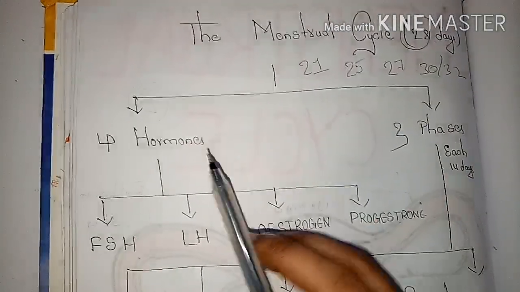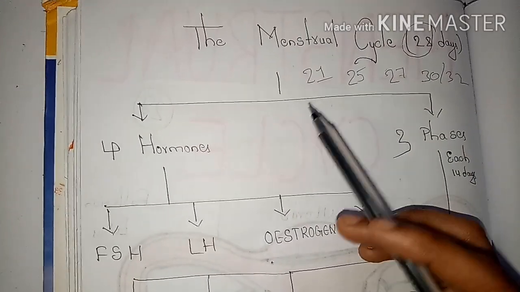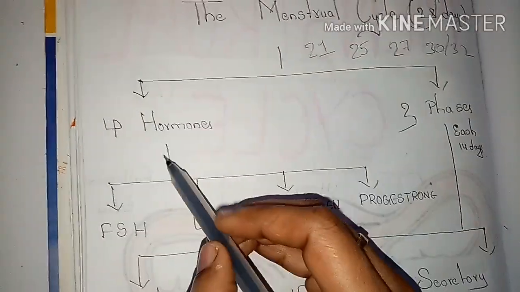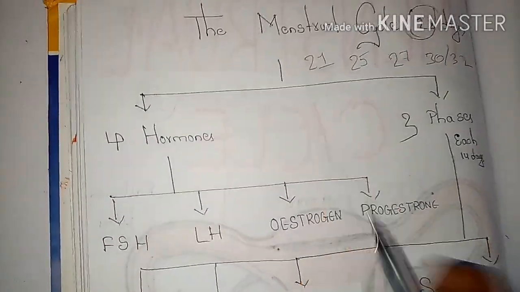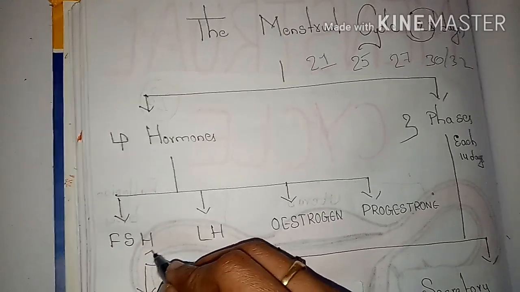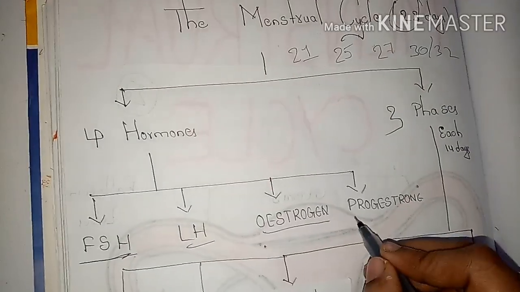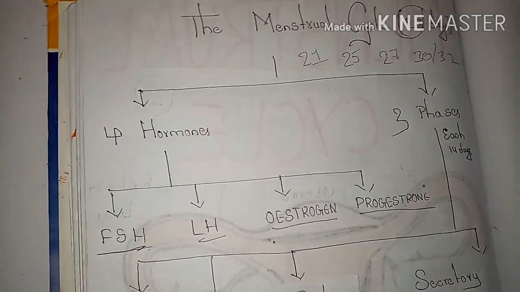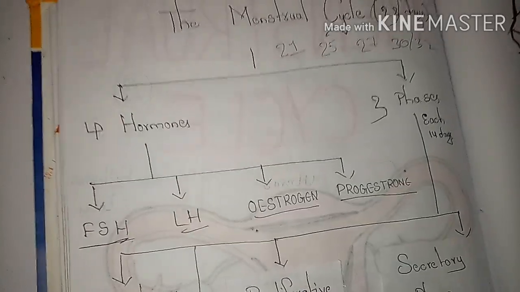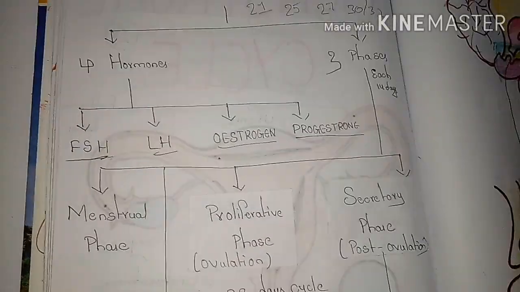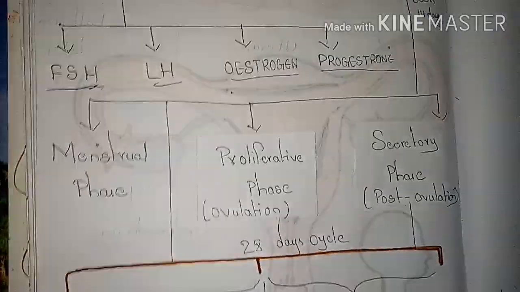Let's see what are the hormones mainly involved in the menstrual cycle and what phases occur during the menstrual cycle. Actually there are 4 hormones which play a major role in the menstrual cycle. These are the follicle stimulating hormone, luteinizing hormone, estrogen, and progesterone. These are the 4 hormones which play a major role during the menstrual cycle. And let's see what phases mainly occur during the menstrual cycle. There are about 3 phases.